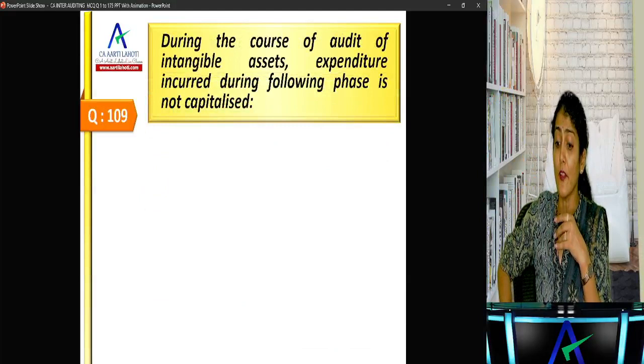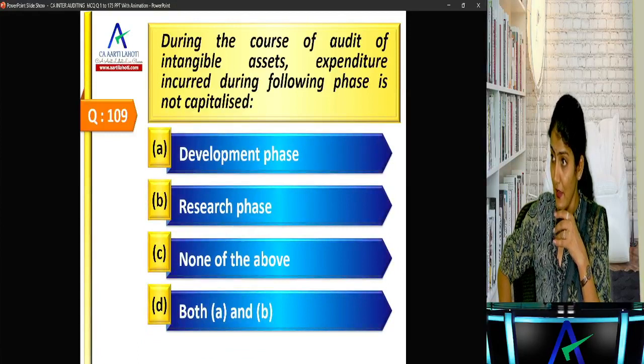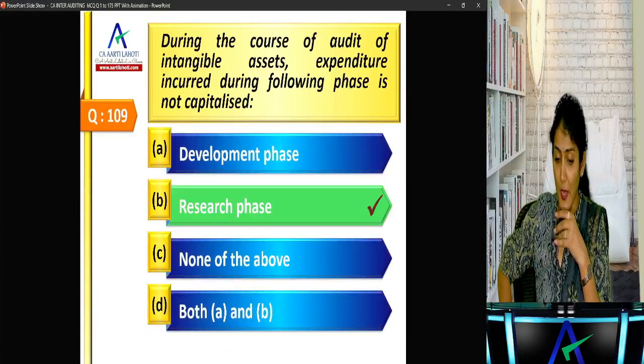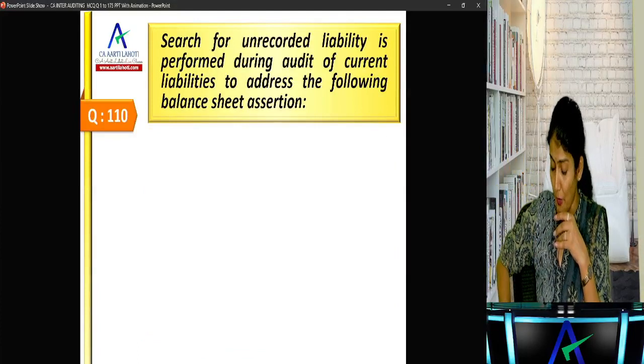During the course of audit of intangible assets, expenditure incurred during which of the following phases is not capitalized? Research phase can never be capitalized. Search for unrecorded liability is performed during audit of current liabilities to address the following balance sheet assertion.